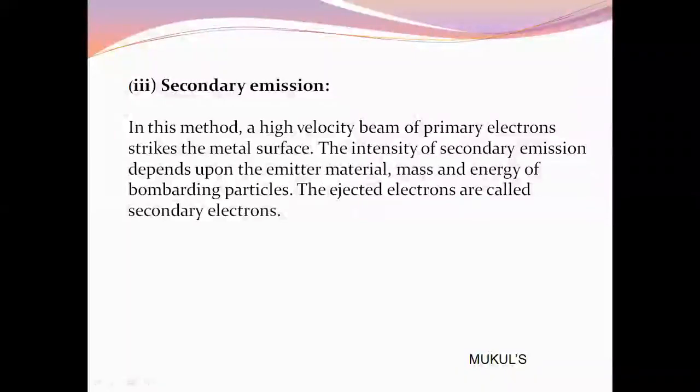Now in secondary emission, when a fast moving electron strikes a metal surface, it transfers some of its energy to the free electrons of the metal. As a result, the energy of the free electron becomes more than the work function of the metal. Therefore, it gets ejected from the surface of the metal. The emission of such electrons is called secondary emission, and the emitted electron is known as a secondary electron.